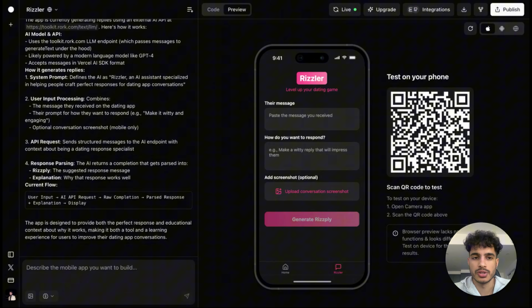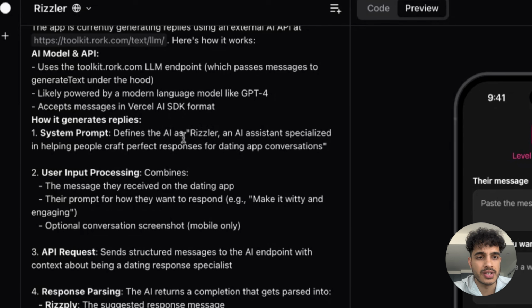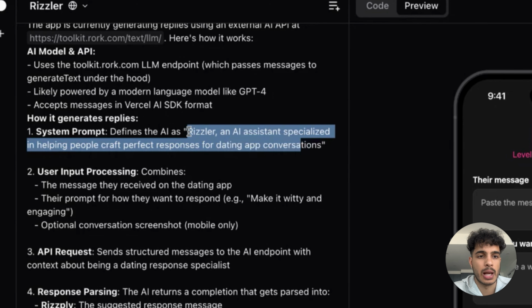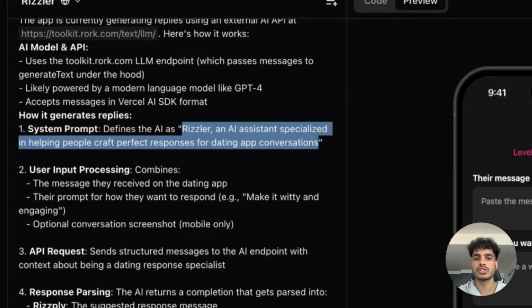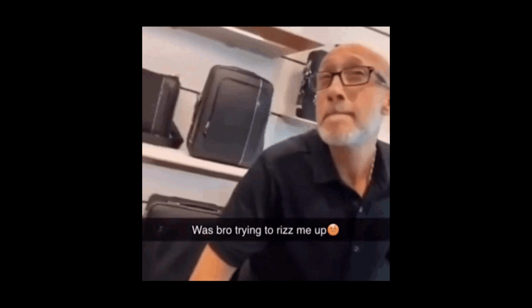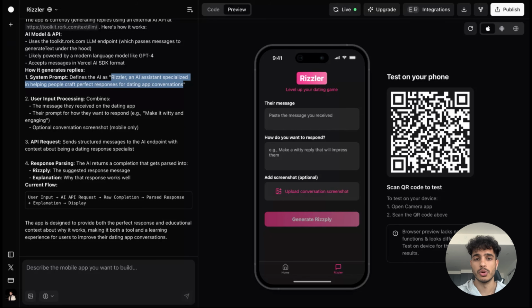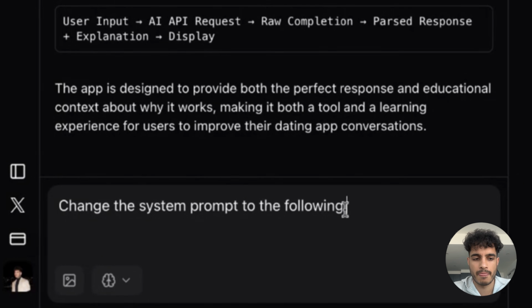Now, what we're going to be doing though is, right here, where it says it defines the AI as a Rizzler, an AI assistant specialized in helping people craft perfect responses for dating app conversations. This is too not Gen Z, not modern, not hip. It's way too technical, right? It sounds like your grandfather's making this, right? So what we're going to do is make our own prompt and say, change the system prompt to the following.